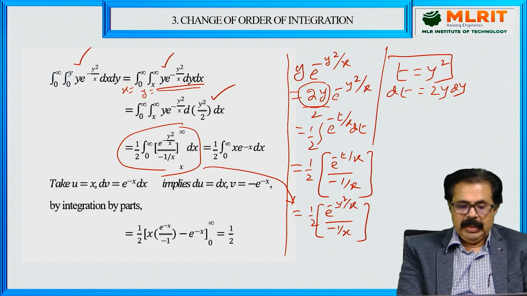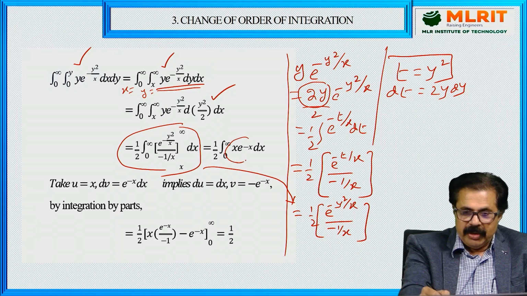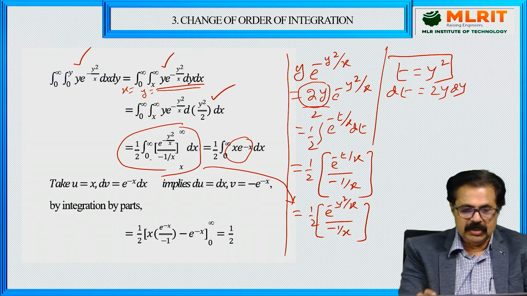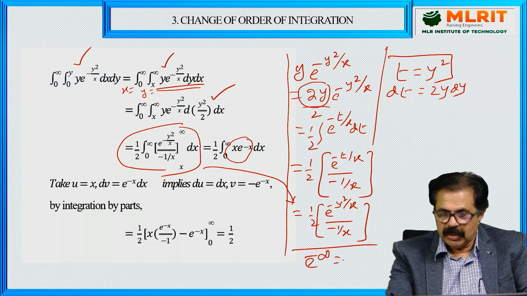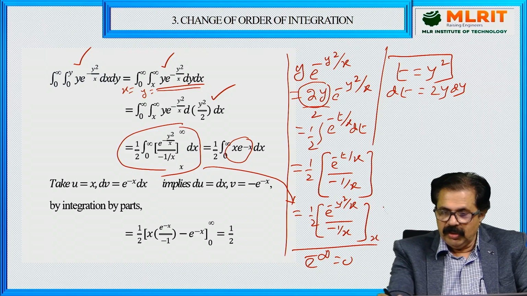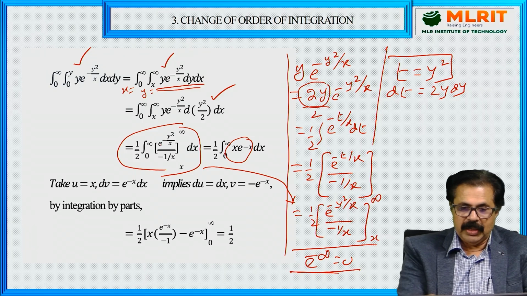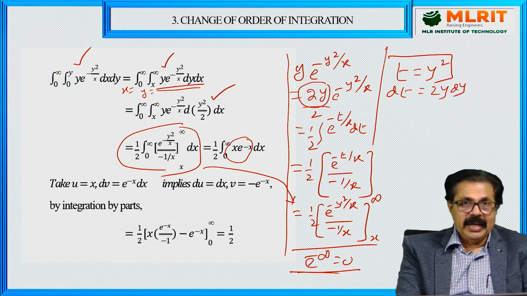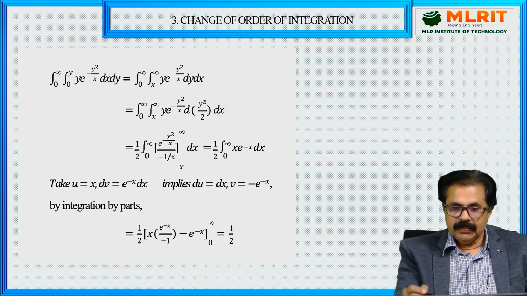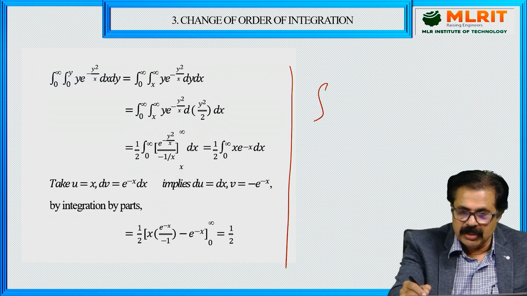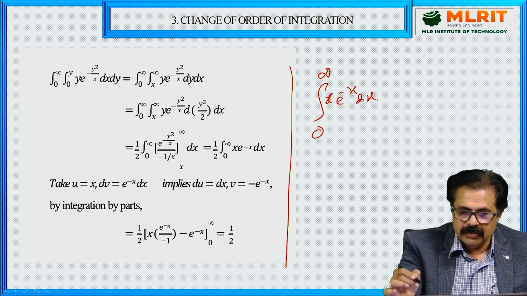Once you put the limits, naturally denominator by denominator becomes numerator. So the integrand becomes x e raised to minus x, minus into minus, that will be plus, because e raised to minus infinity is 0. Remember that. The limits are from x to infinity, but e raised to minus infinity is 0. You get minus, minus into minus will be plus. So therefore, what is the integrand that you are getting? x e raised to minus x. So this is what now you have to concentrate on. x e raised to minus x dx.